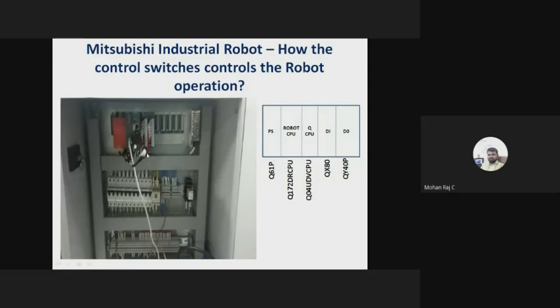So on the working table, I have shown a motor, right? I have mentioned it is for our project purpose. The motor can be turned on and turned off with the help of this digital output model. And here you can connect digital input, here you can control the digital output. The model name is QI40P. So the PLC CPU controls the robot based on the control switches: start, stop, reset, auto, manual. All those things can be controlled here.